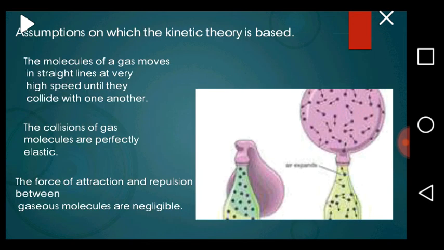So therefore, we have some assumptions on which this theory is based for gases. The molecules of a gas move in a straight line at very high speed until they collide with one another. Again, the collisions of gas molecules are perfectly elastic.